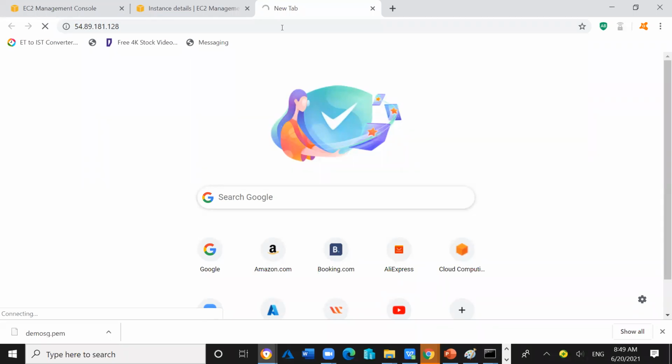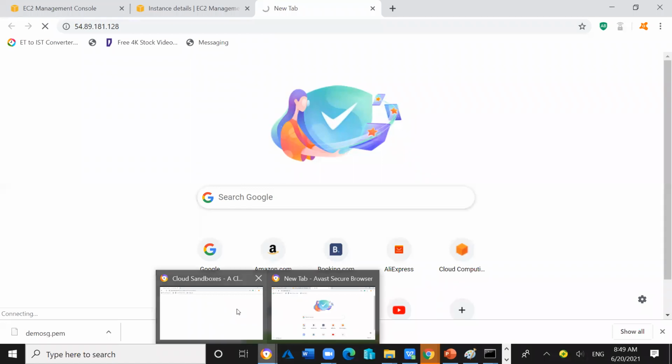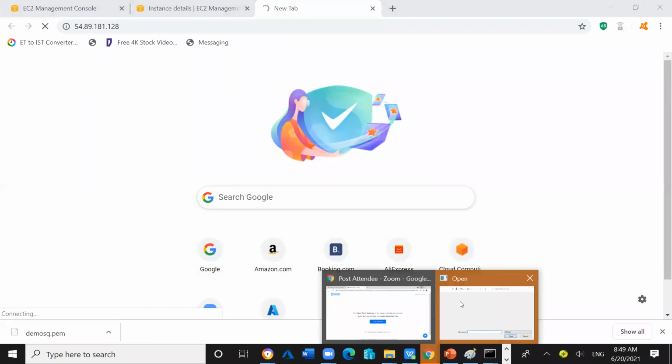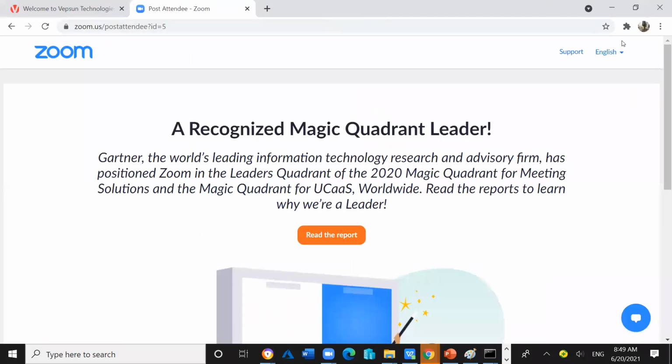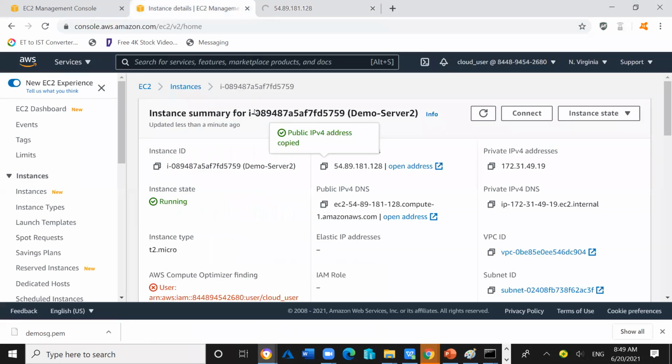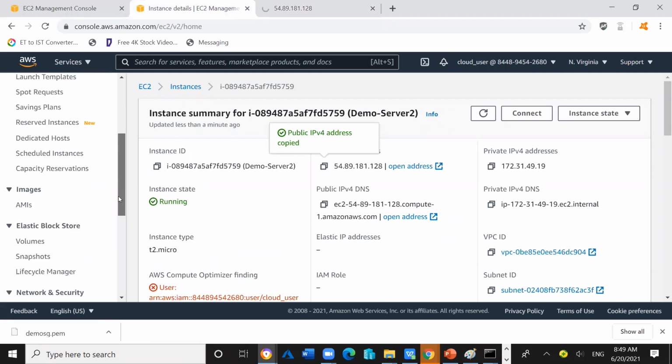The reason is very clear: I have not added the HTTP or HTTPS allow rule entry inside the security group. That's the only reason. So what I will do is go inside the security group.